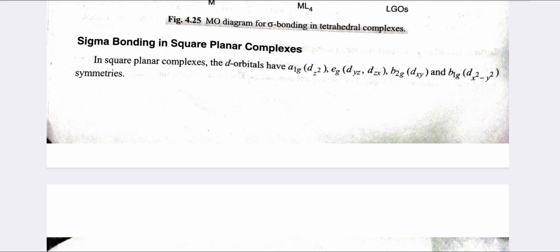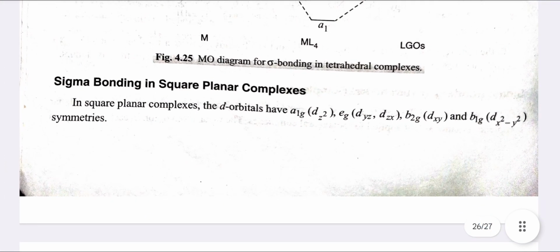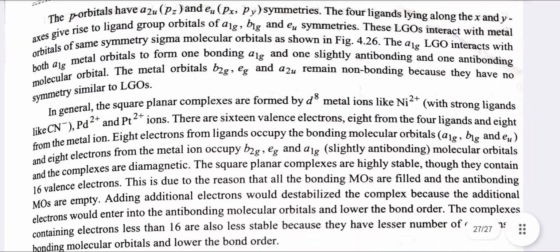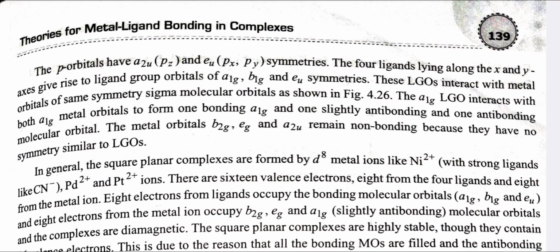Sigma bonding in square planar complexes. In square planar complexes, the d orbitals have a1g dz2, eg dyz dzx, b2g dxy and b1g dx2-y2 symmetries. The p orbitals have a2u pz and eu px, py symmetry. Four ligands lying along the x and y axes give rise to ligand group orbitals of a1g, b1g and eu symmetries.